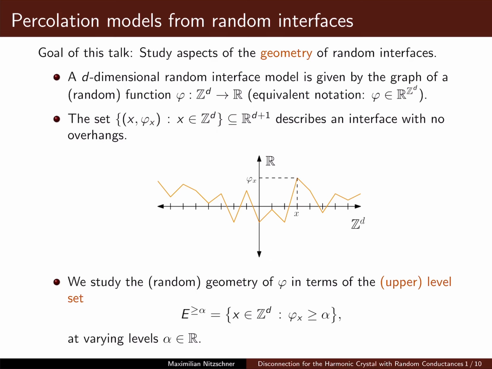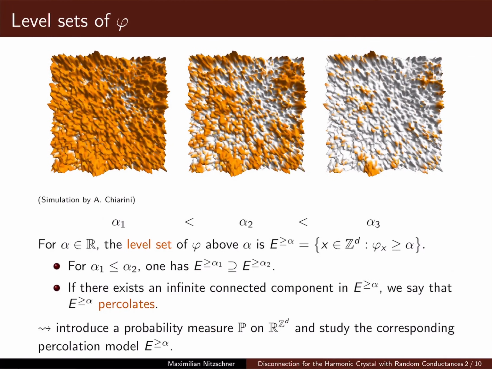We will study the geometry of such an interface by looking at its upper level set E^{≥ alpha}, which is defined as the set of all points in the integer lattice for which the field phi is bigger or equal to alpha, and we will do so at varying levels alpha. Since phi is supposed to be a random function, this will constitute a random subset of Zd, which is a so-called percolation model. To visualize this, you can see on this slide a graphic representation of the level set of this random function at varying levels alpha in dimension d equals 2. These are simulations done by Alberto Chiarini.